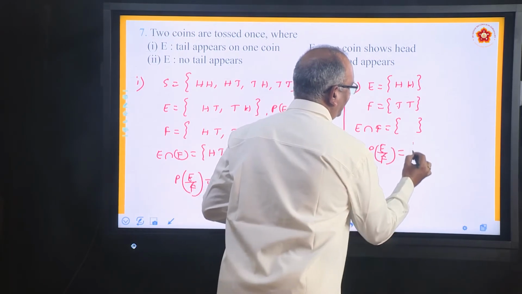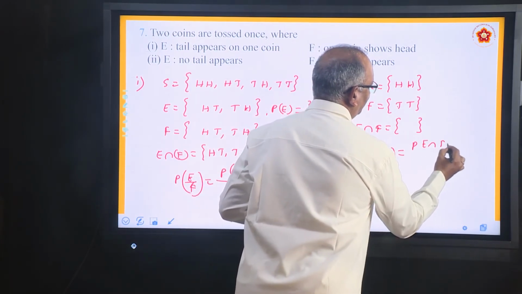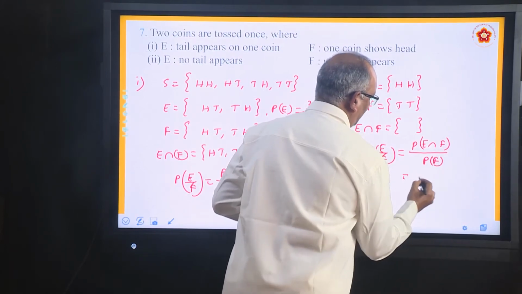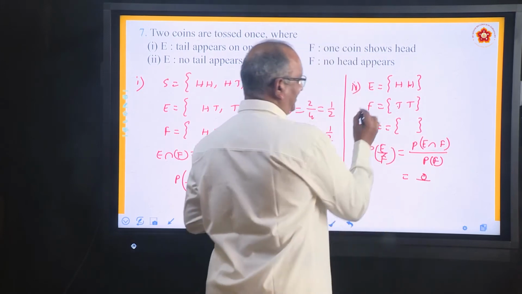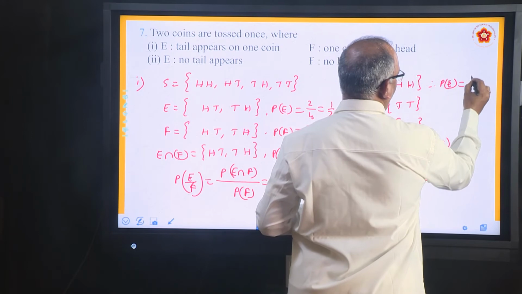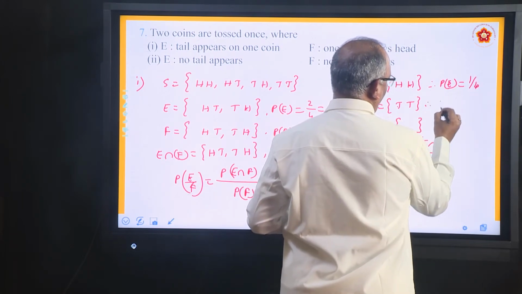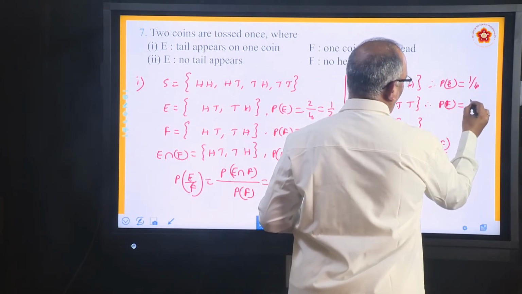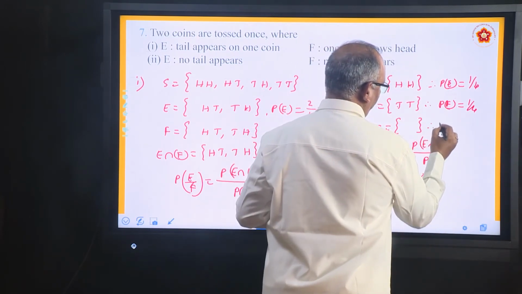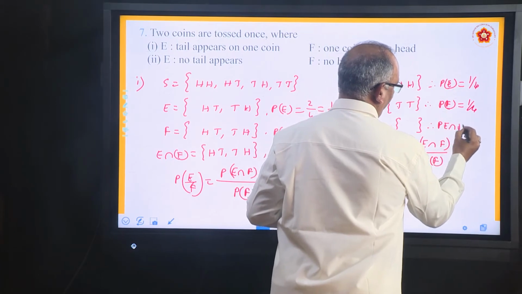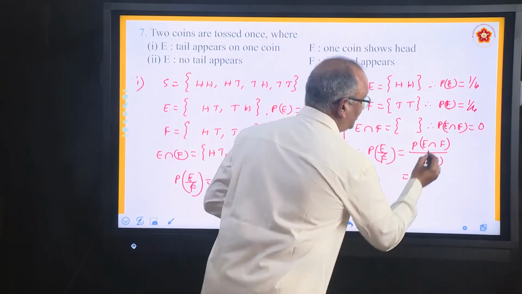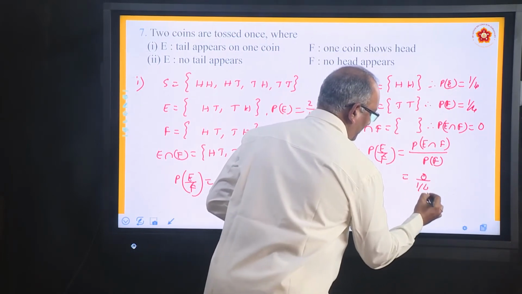Apply the formula P of E intersection F divided by PF, which is 0 by, what is the probability of F? Probability of E is 1 by 4. Probability of F is also 1 by 4. Probability of E intersection F is 0 because 0 by 4 is 0. So 0 upon 1 by 4 equals 0.